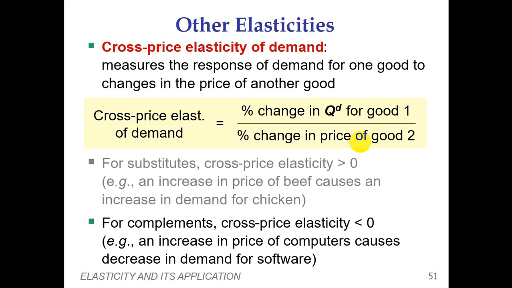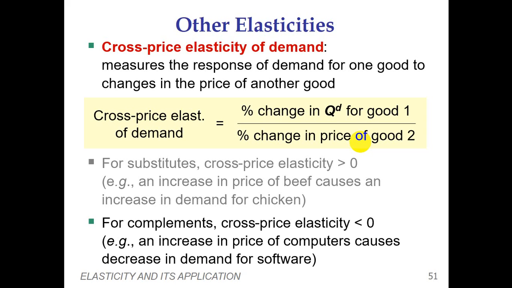Now, in the case of complements, we discussed that cross price elasticity has a negative relationship. The cross price elasticity of demand will be negative if two goods are gross complements of each other. Complement goods are those goods that are demanded jointly, meaning we have to use them together. For example, take tires and tubes. We have to use them jointly. Therefore, whenever the price of tires falls, the demand for its complementary good, tubes, will also rise.